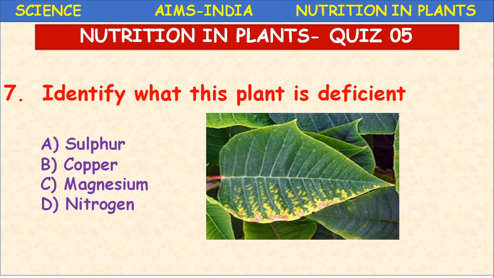These are all the symptoms of magnesium deficiency, with symptoms called chlorosis and necrosis. Necrosis means death of the tissue, chlorosis means death of chlorophyll. Magnesium is an important constituent of chlorophyll, so the leaf turns yellow and the edges become dry.